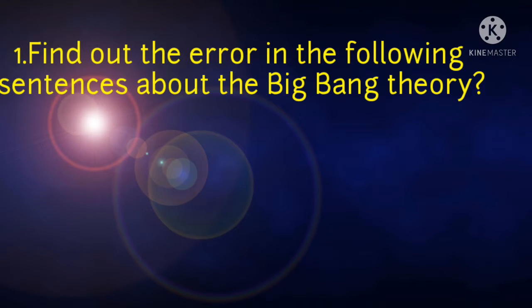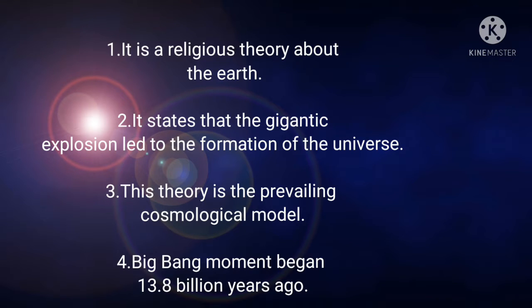Find out the error in the following sentences about the Big Bang Theory. Number 1, it is a religious theory about the earth. Number 2, it states that gigantic explosion led to the formation of the universe. Number 3, this theory is the prevailing cosmological model. Number 4, Big Bang moment began 13.8 billion years ago.